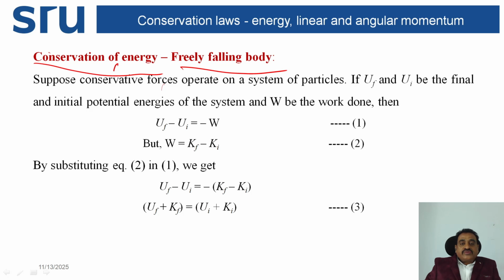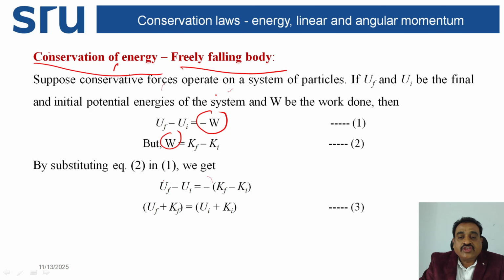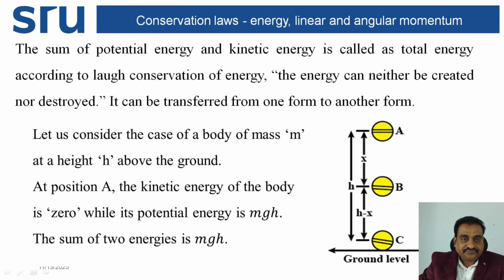By substituting equation 2 in 1, the left side is minus W, this is plus W. So we can write UF minus UI is equal to minus of KF minus KI. So final potential energy plus final kinetic energy is equal to initial potential energy plus initial kinetic energy.